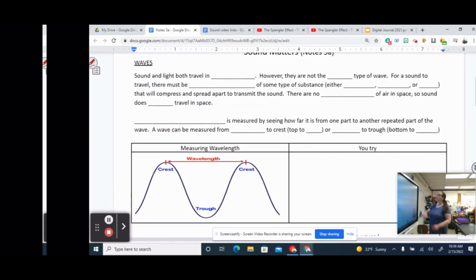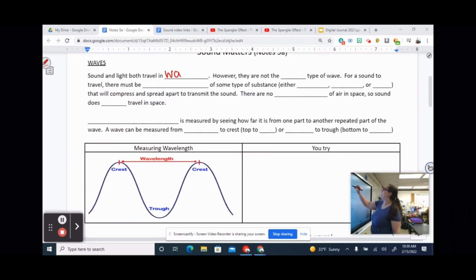Moving on. All right, so sound and light both travel in waves. However, they are not the same type of wave. For a sound to travel, there must be molecules of some type of substance. So it's got to be a solid, a liquid, or a gas. It's got to be a substance that will compress and spread apart to transmit the sound. For sound to travel, there have to be particles that can compress and spread apart. Since there are no molecules of air in space, sound does not travel in space.